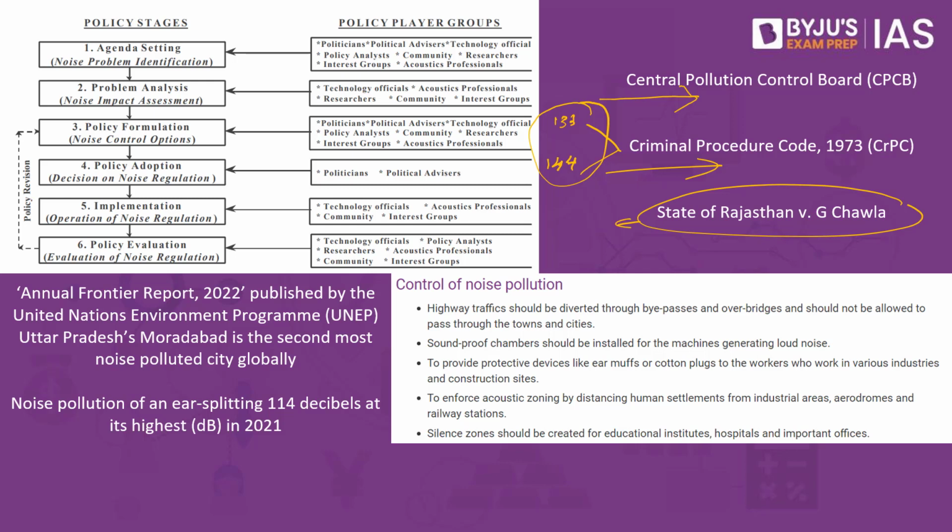Under state list, we have entry 8 in the state list, which speaks about public health and sanitation. So the states would also have the right to control loud noises and noise pollution, said the Supreme Court of India when it comes to state of Rajasthan versus G. Chawla. So what is that we understand here? We understand that we have a central pollution control board which is able to prevent it.